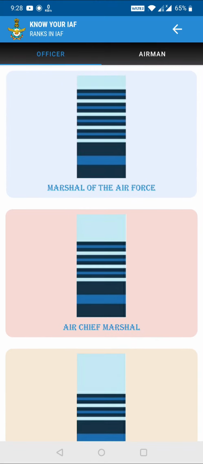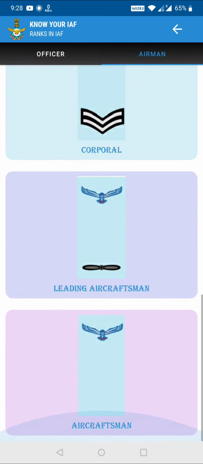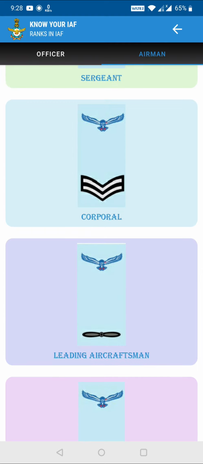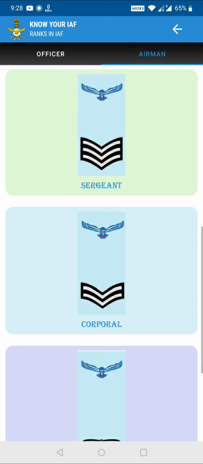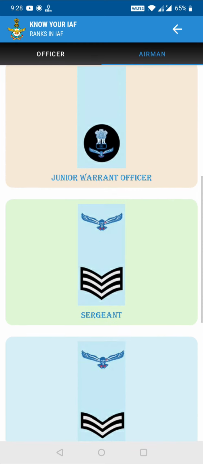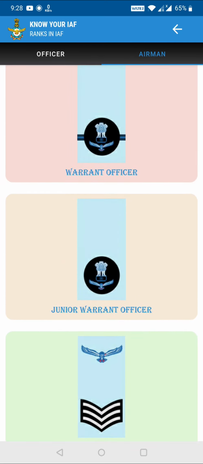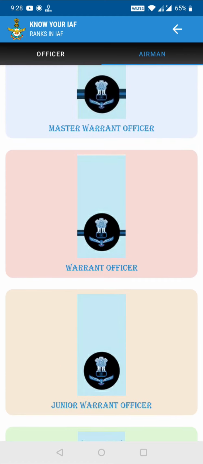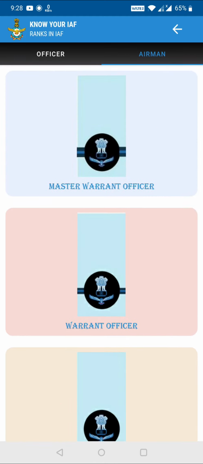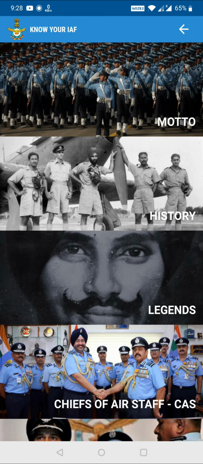Similarly for the airmen, they have shown the ranks. Aircraftsman, then LAC, which is also known as leading aircraftsman, then corporal, then sergeant. Then junior warrant officer, JWO, then warrant officer, and then master warrant officer. So this is how they have given the ranks, and this is what comes into the Know Your IAF part.